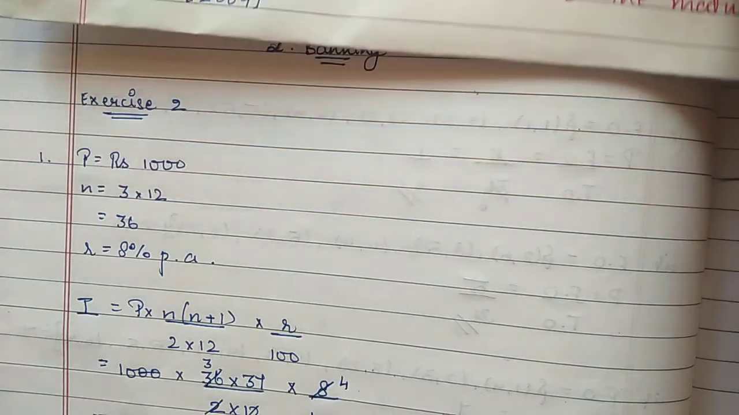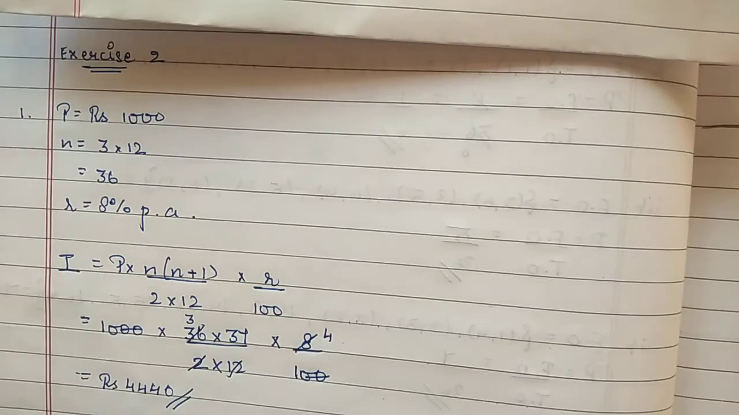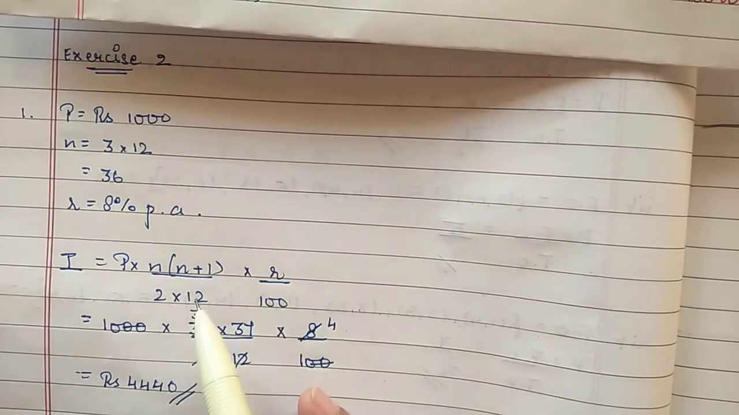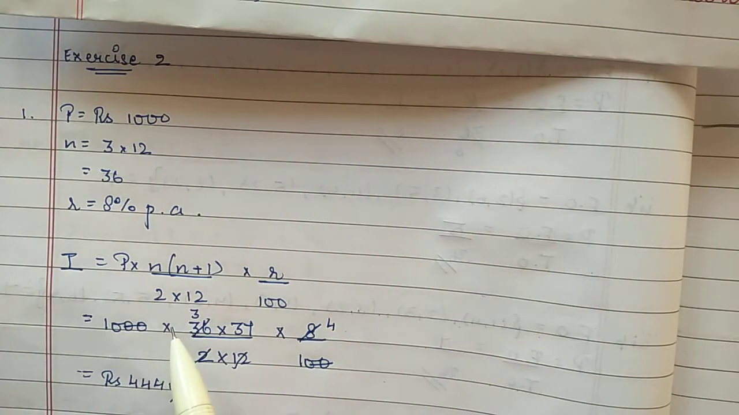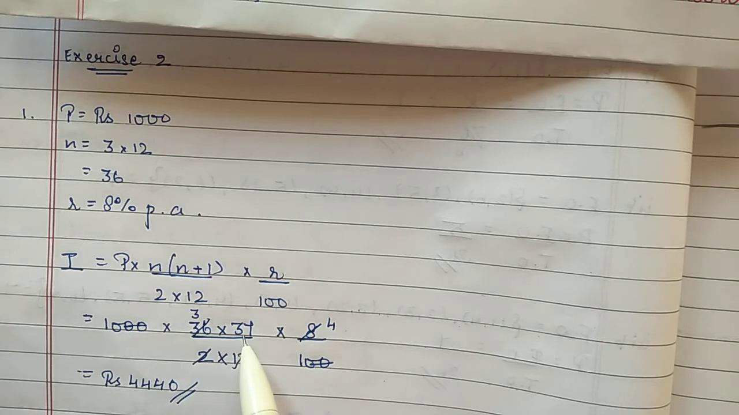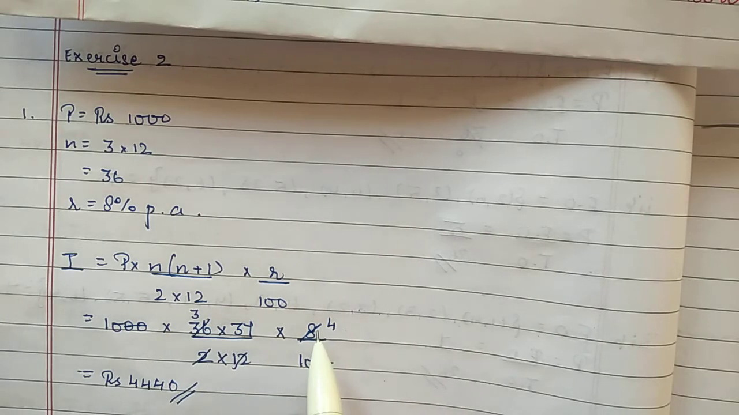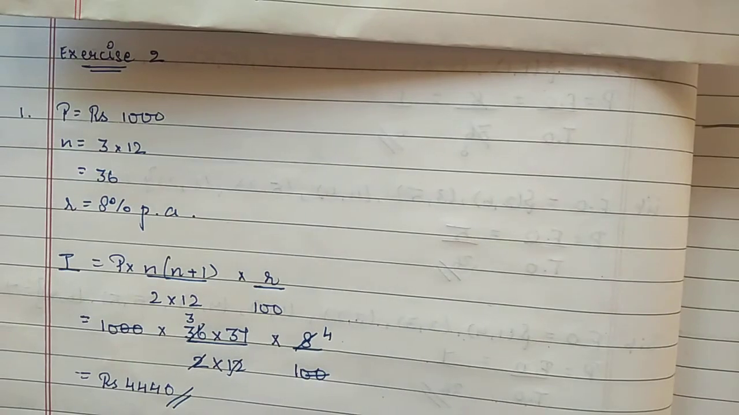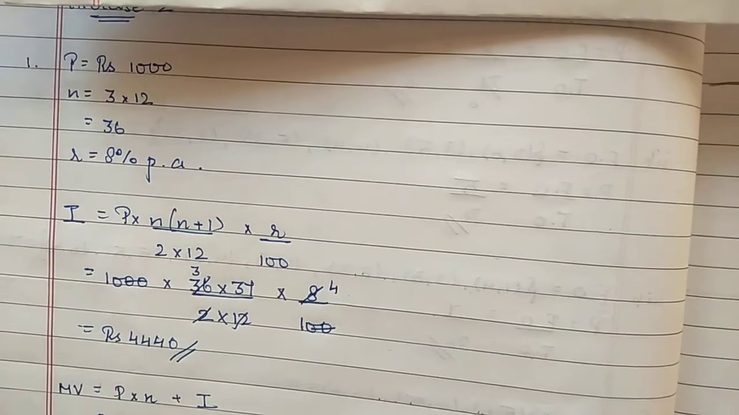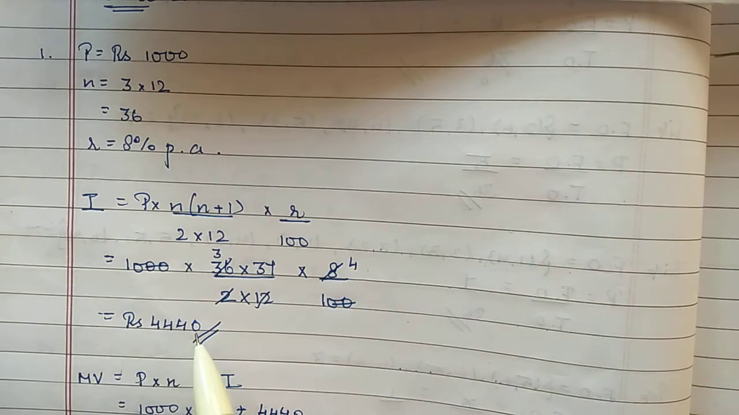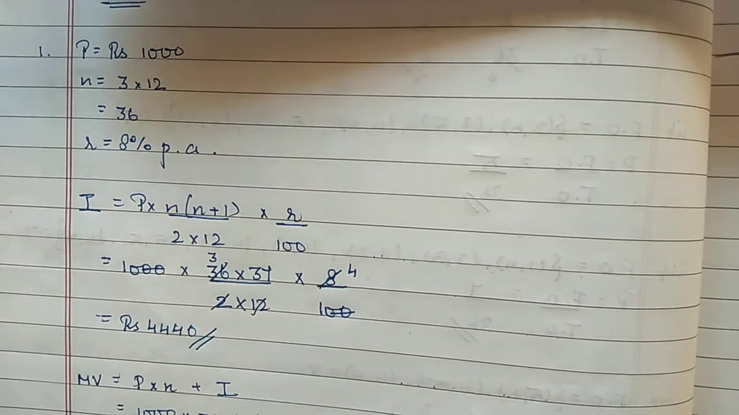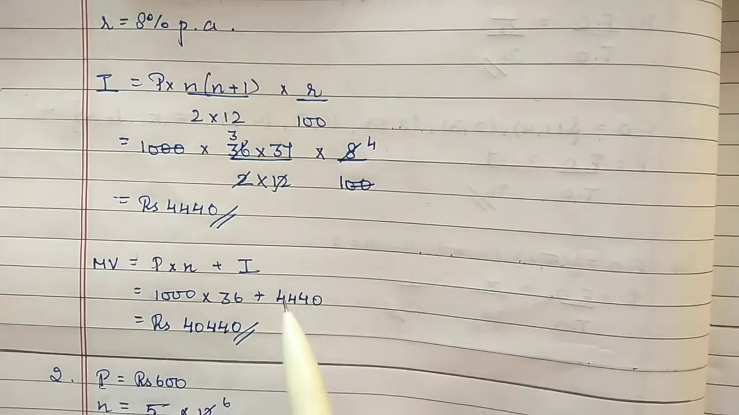I is equal to P into n plus 1 by 2 into 12 into R by 100. Principal is 1000 rupees into 36 into 37 by 2 into 12 into 8 by 100. Do the calculation. After cancellation you will get 4440 rupees as interest. So maturity value will be P into n plus I.